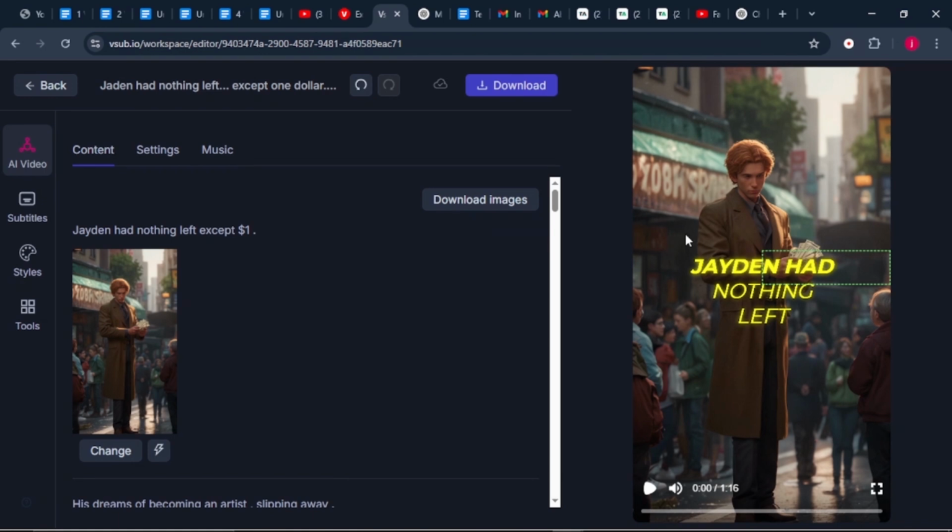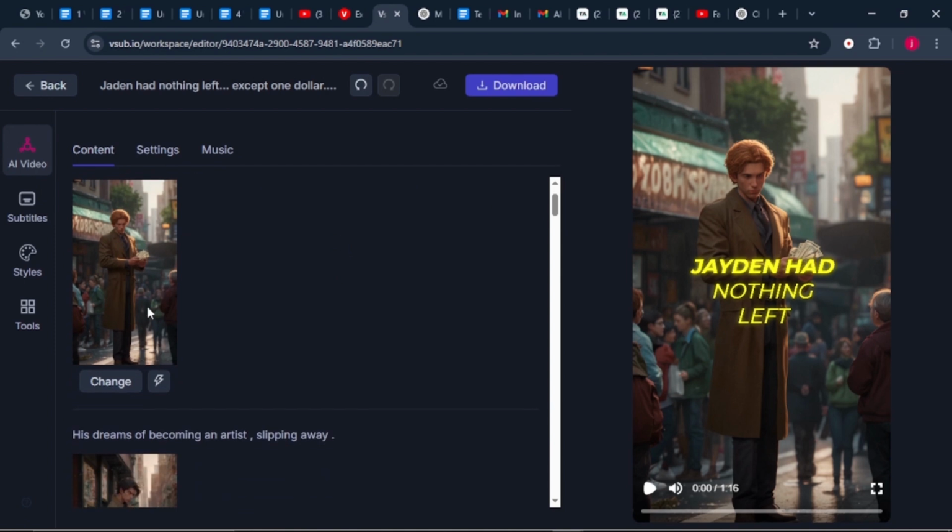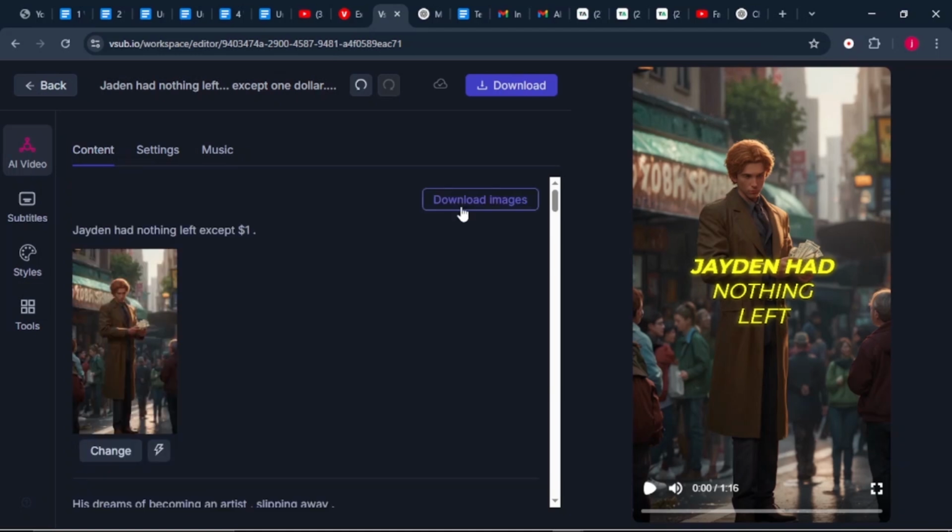Now, before I show you how the final product looks, here are a few things I would love you to take note of. So the first one is content. This is the image that has been generated for this particular scene or sentence. Now, we can change this image by clicking on this icon here to regenerate an image, or we can click on the change button here to upload an image. That's if we have a specific image that we want to use. Not only that, we can download all the images by clicking on this download button here and give them that personal touch, edit them a little bit and re-upload them to the platform. That's if we would love to do that.